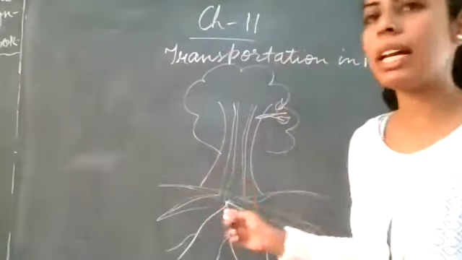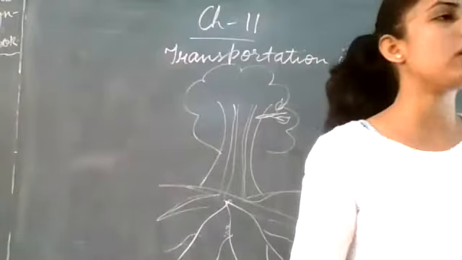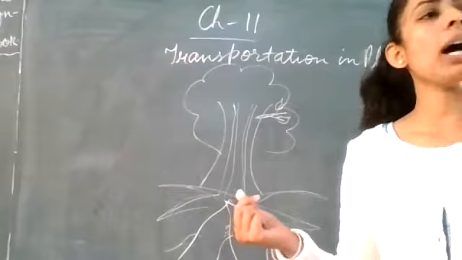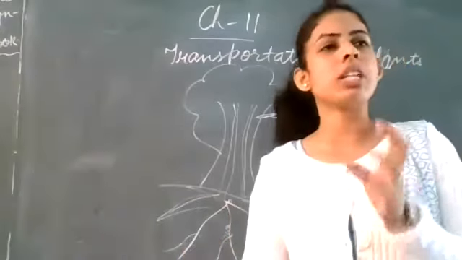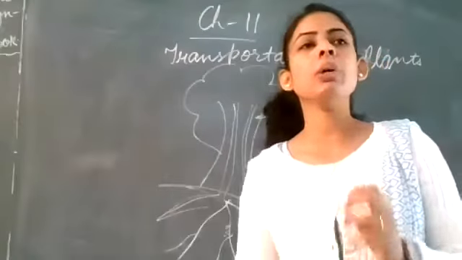ठीक है. Similarly, इसमें भी क्या है? Pipeline structure is there that is present in the leaves. Sorry, in the plants. Clear? वहां पे भी क्या present है? Pipeline structure present है. Tubes present है. Clear? And that tubes are made of cells.